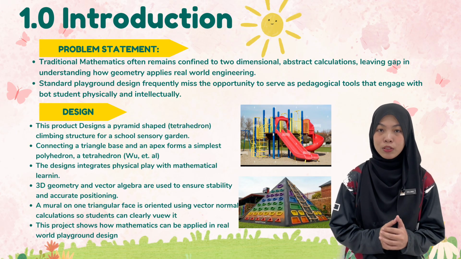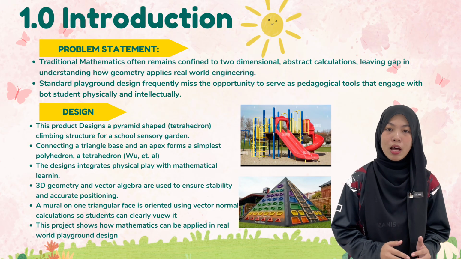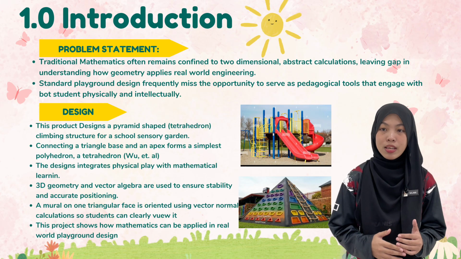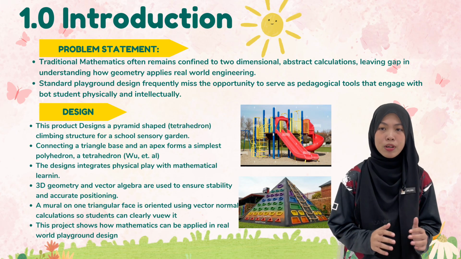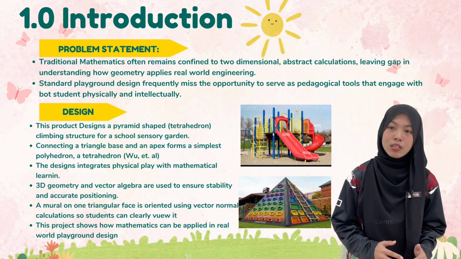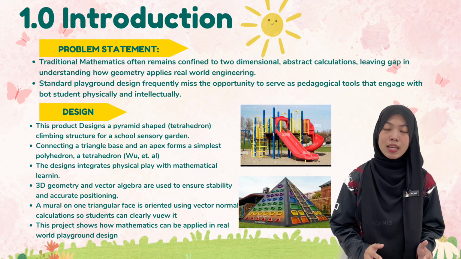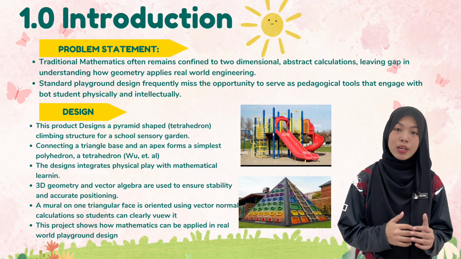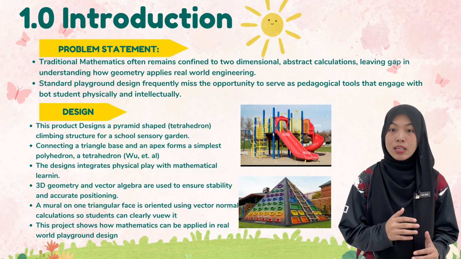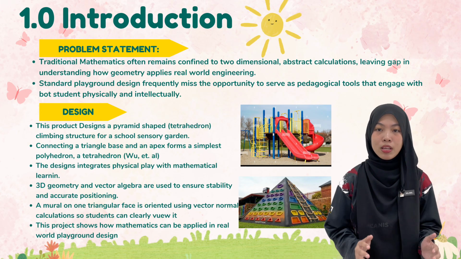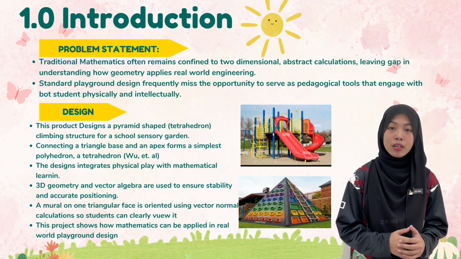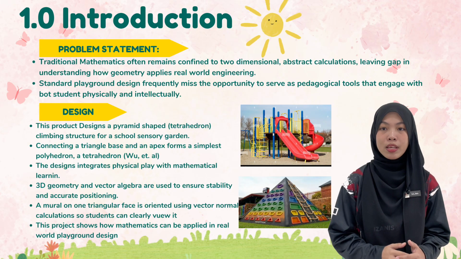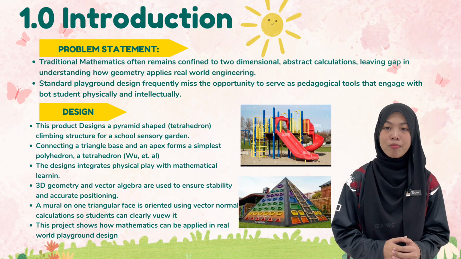Although they encourage movement and play, they rarely take advantage of the opportunity to also function as learning tools that engage students intellectually. To address this gap, our project proposed the design of a pyramid-shaped climbing structure, specifically a tetrahedron, for a school sensory garden. The purpose is to combine physical play with mathematical learning in an interactive environment. In this design, 3D geometry and vector algebra are applied to ensure that the structure is stable, balanced, and accurately positioned. This mathematical concept helps to determine the shape, orientation, and structural stability of the climbing frame.